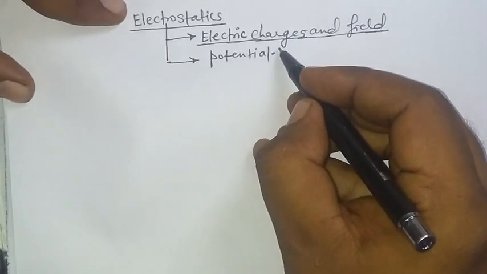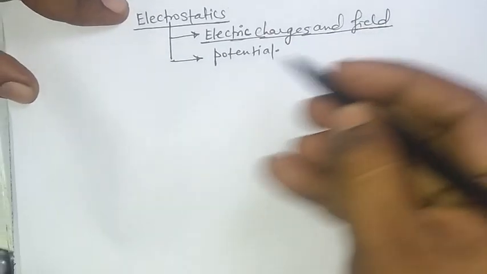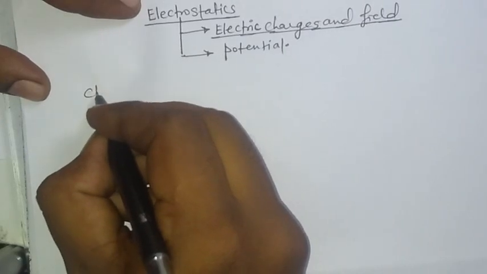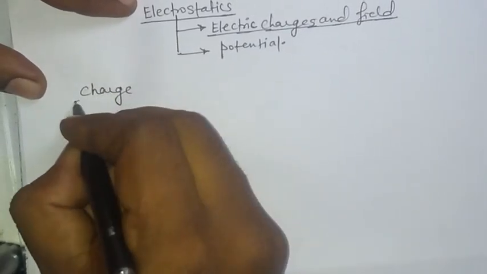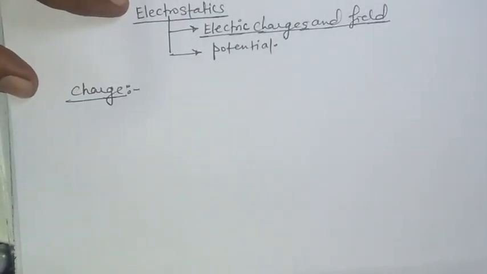We understand this chapter, we know what is the concept of charge. So now I am going to write here charge. What do you mean by charge? It is an intrinsic property of any material due to which the material gets electrified as well as magnetified.